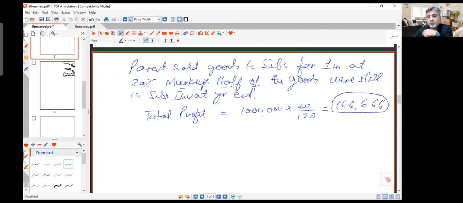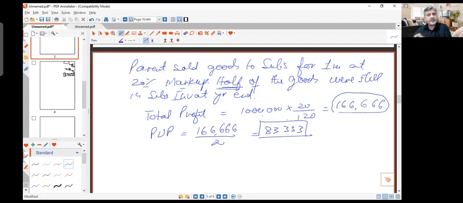But half of the goods were in inventory, which means this is my total profit, but my PUP, unrealized profit, would be half of that: 166,666 divided by 2. So you divide it by 2 and you get 83,333. This is your unrealized profit. This number must be subtracted from the group inventory, and it also must be subtracted from the group retained earnings.